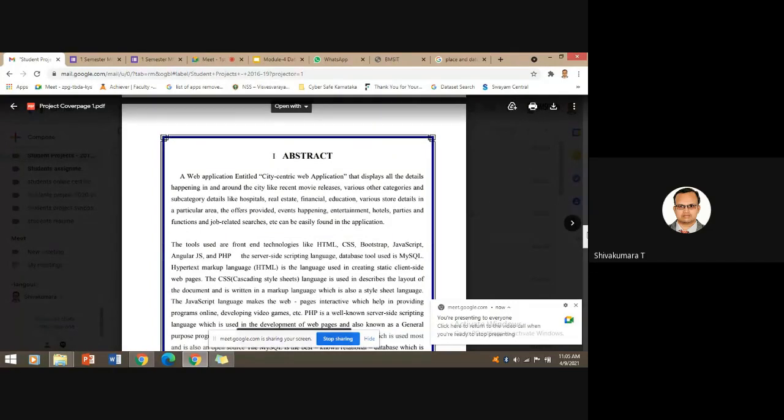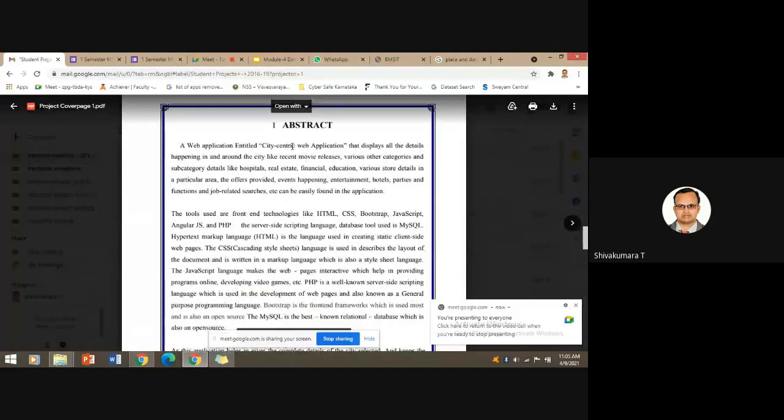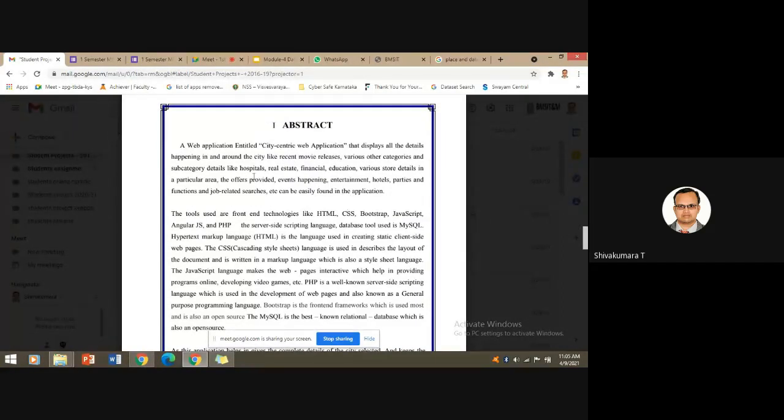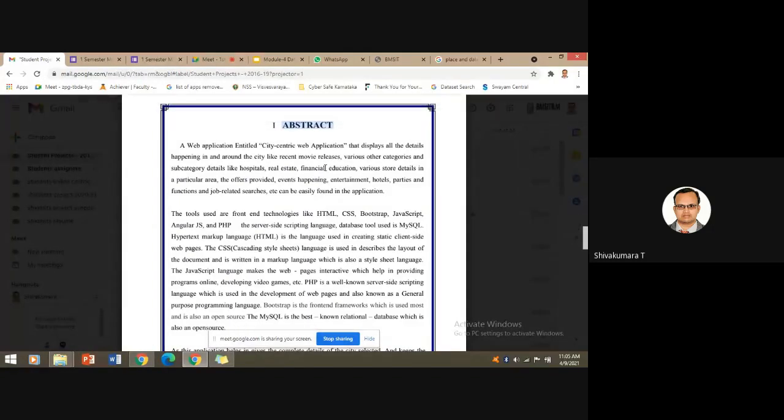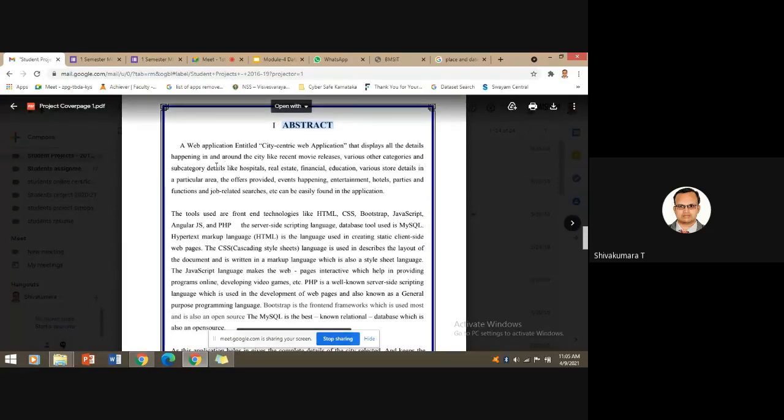See how it is neatly aligned, fully justified. You can look: 1.5 line space is left from line to line, and from the first paragraph to the second paragraph there is a 2 line space. Usually we maintain the Times New Roman font style, and the size for the main title is all capital letters with 16 font, and the running text is Times New Roman 12 font size.